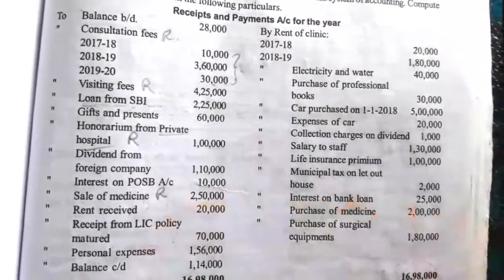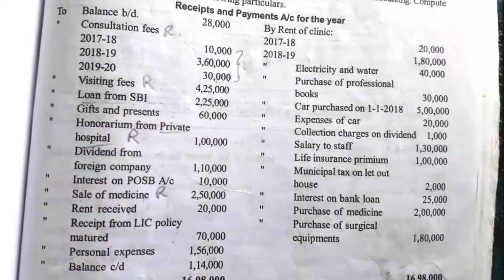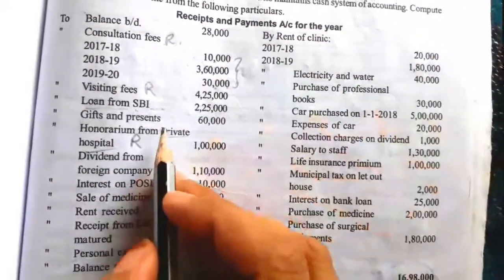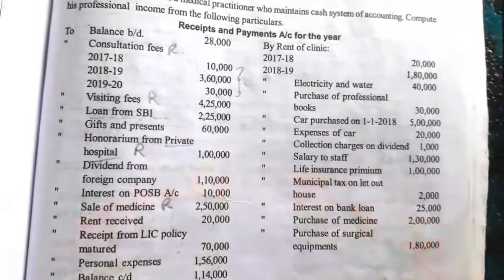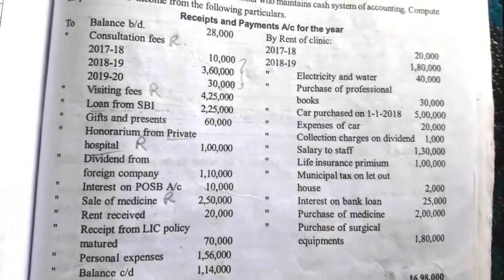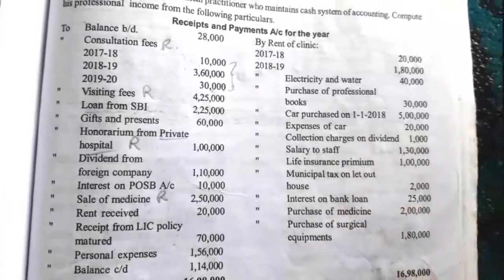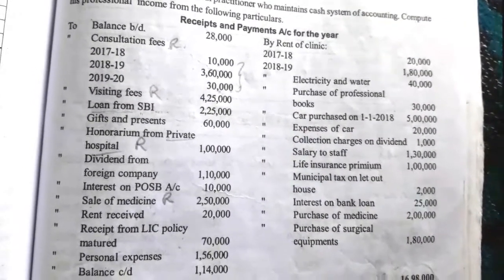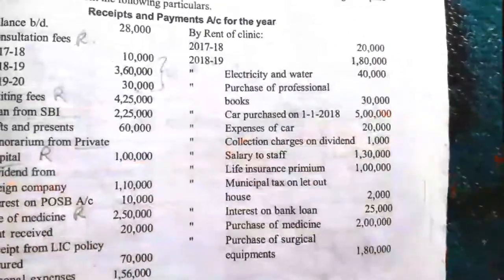So only that much. Next, gifts, presents or loan relating to loan, we have to see even the additional information, or else you can assume it as a professional receipt or we can assume it as other also. Gift is received from a client or patient, or you can assume gift is received from a relative also. Any assumption you can make if there is no information about from whom you have received the gift. Okay, then next is the credit side or the payment side.